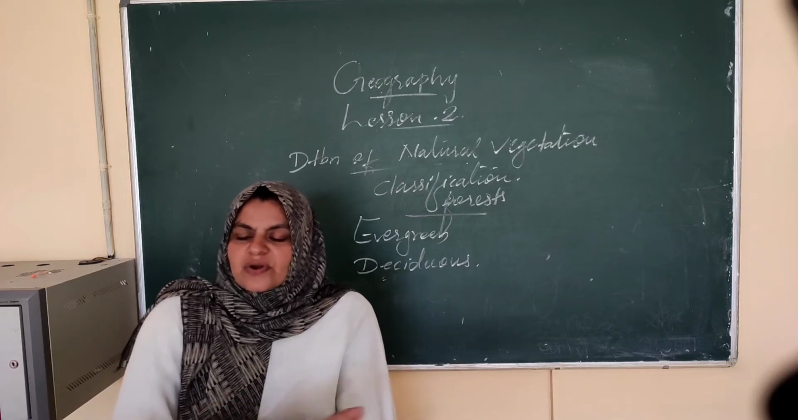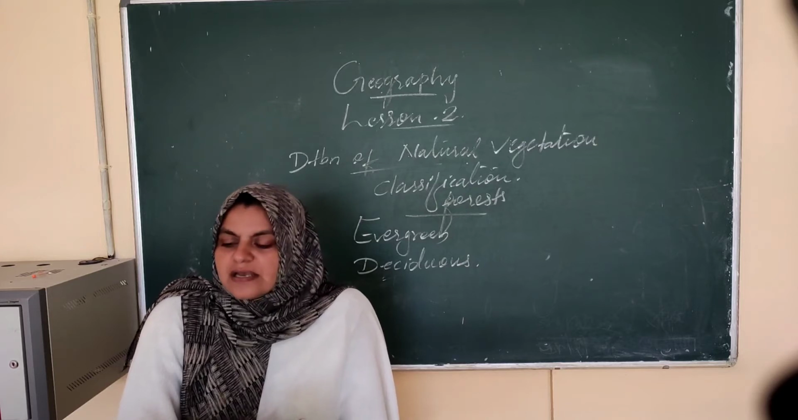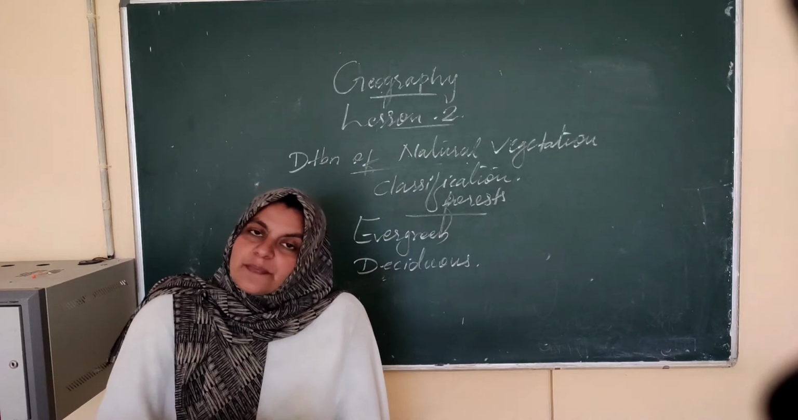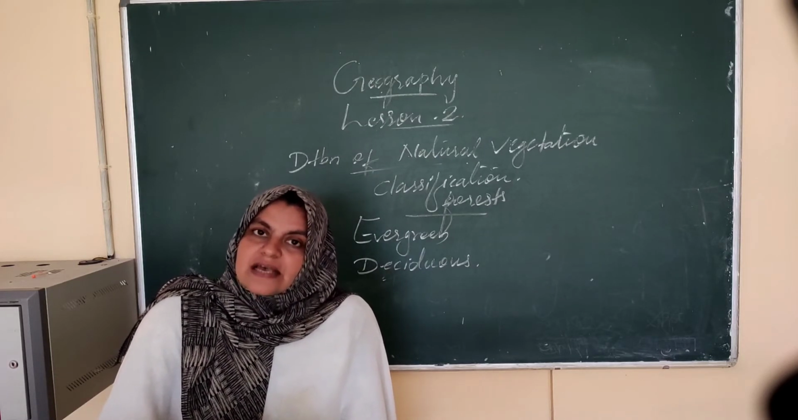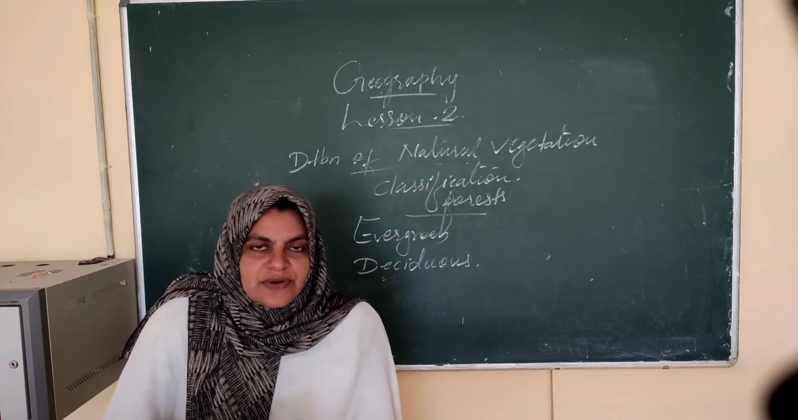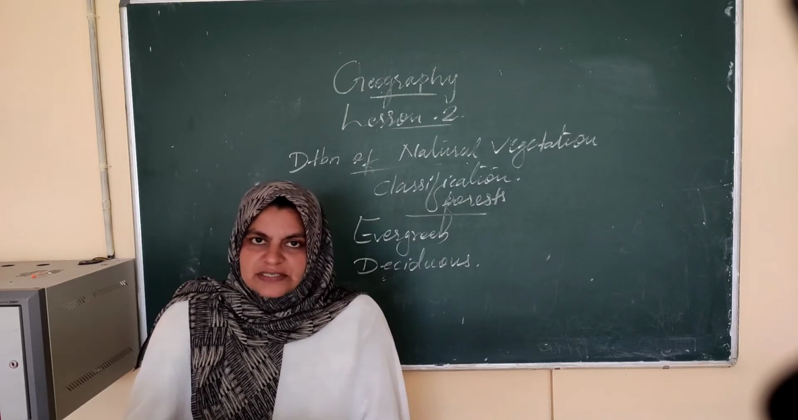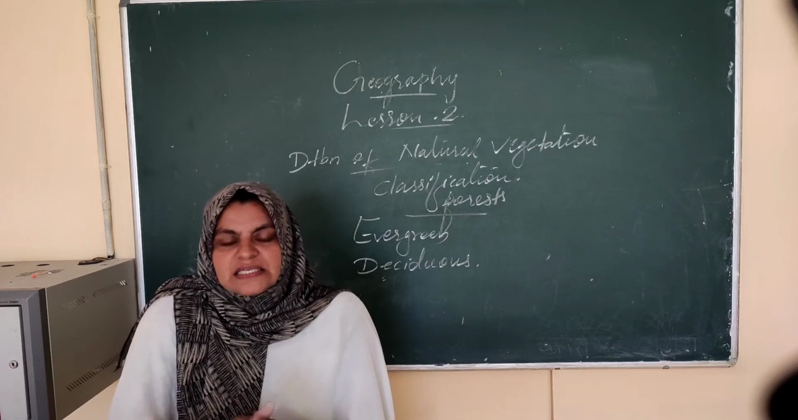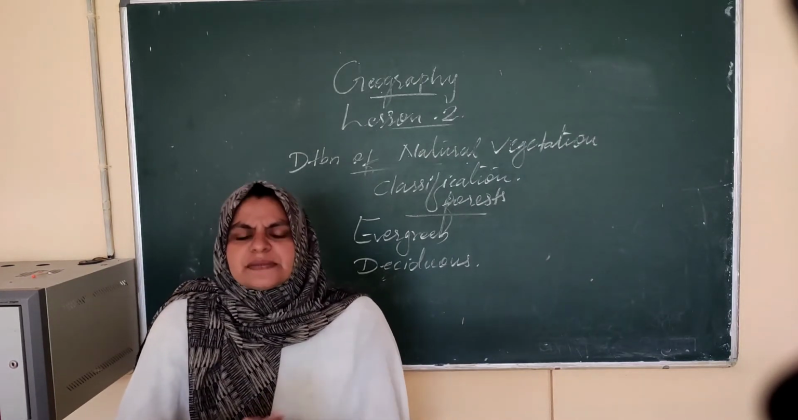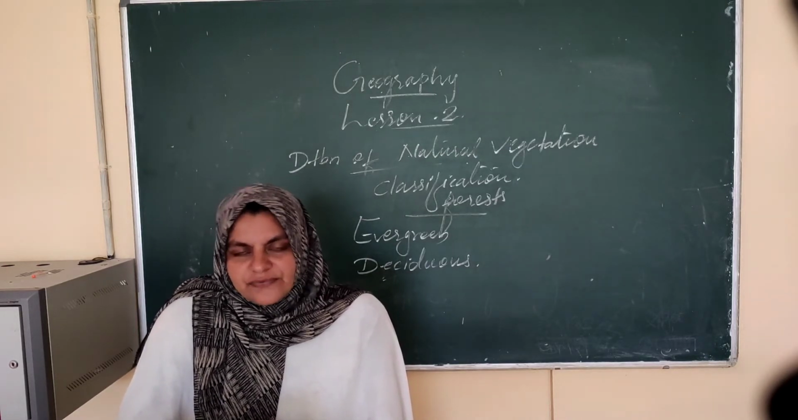This classification is on the basis of how they shed their leaves. On the basis of the shedding of leaves, this natural vegetation forest is classified into 2: evergreen forest and deciduous forest. So let us see what the specialities are. Do you know the differences between these 2 forests? Very simple. All of you listen properly.